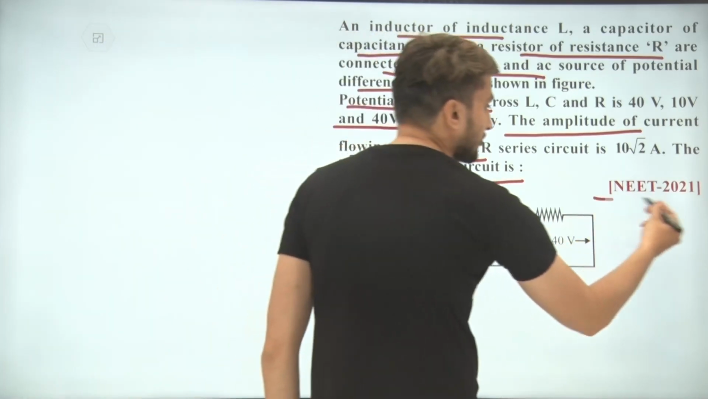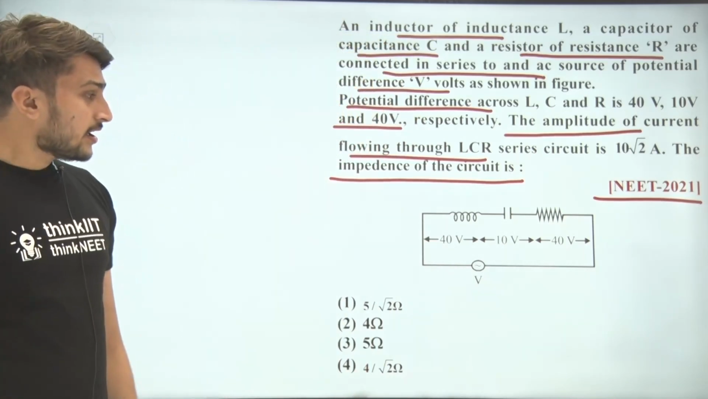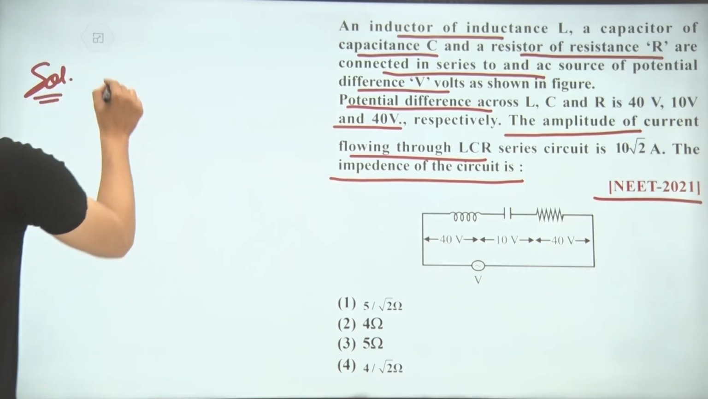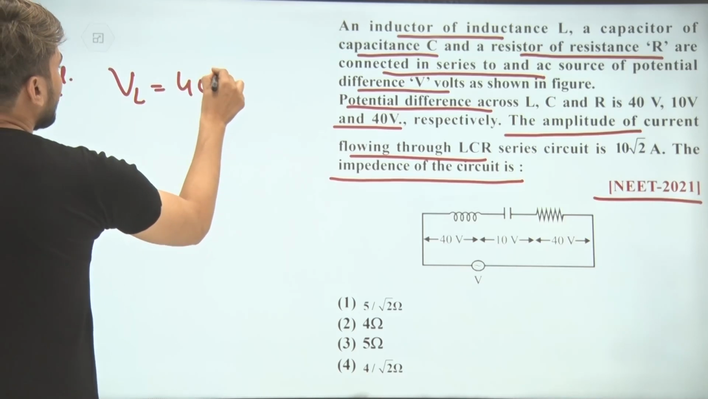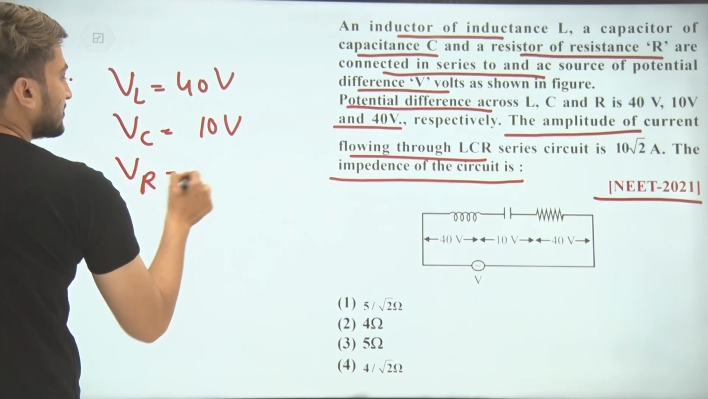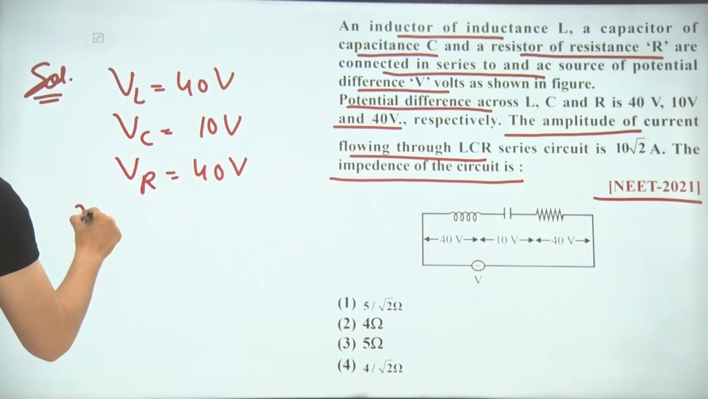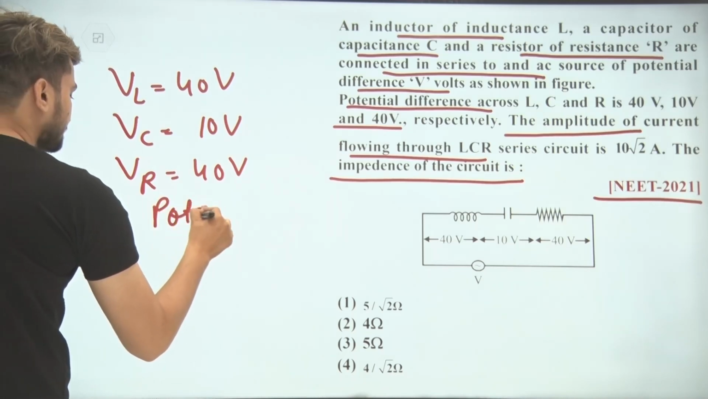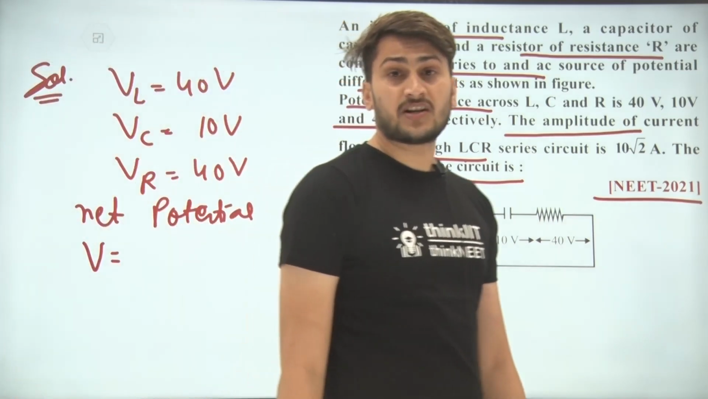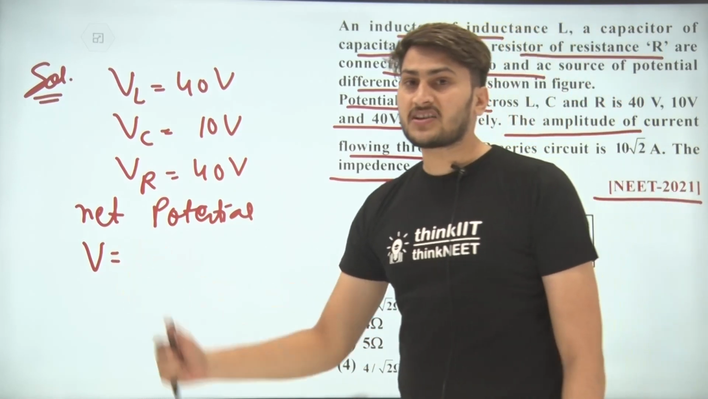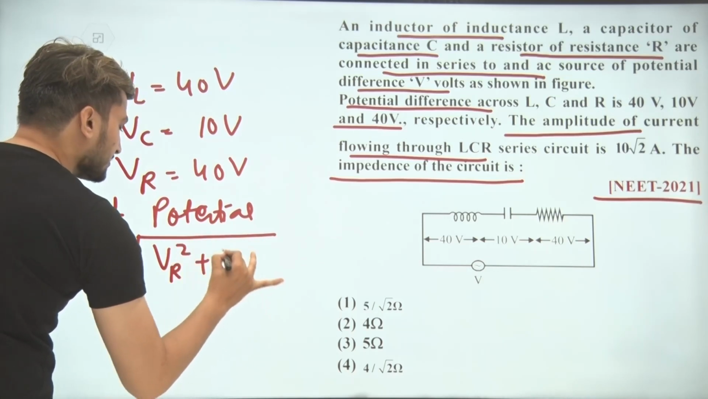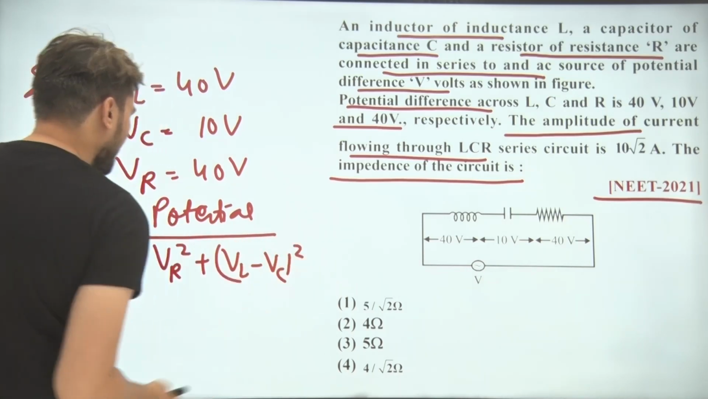And students, this question comes from NEET 2021. Now students, if I am talking about net potential, here we have given that the potential across the inductor is 40 volt, the potential across the capacitor is 10 volt and the potential across the resistor is 40 volt. If I am talking about net potential, so we know that in a series LCR circuit, the net potential V across the LCR circuit is under root of VR square plus (VL minus VC) whole square.